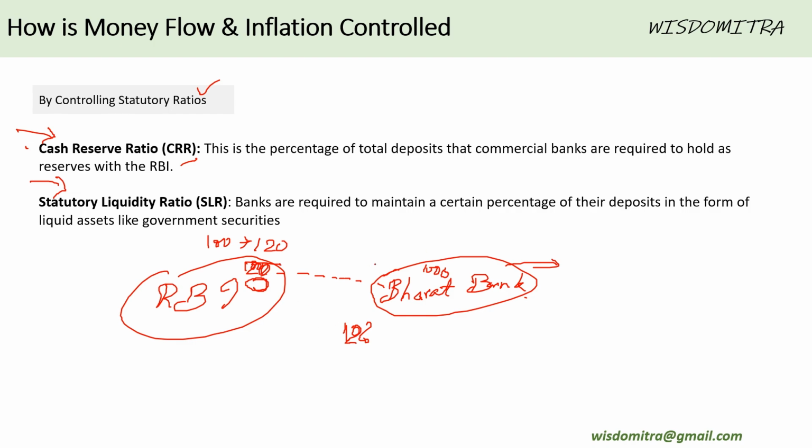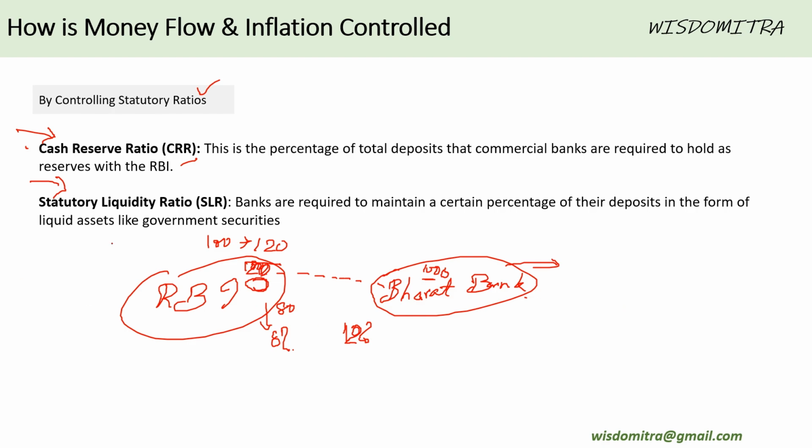So that's how RBI sucks away money from the banks. Again, it would do it in the reverse manner also. Suppose it wants to put some currency into the banks, it would say instead of 10%, keep only 8% with me. That means if a bank has 1000 rupees with it, only 80 rupees it's supposed to keep with RBI. The remaining money, it would be able to use for giving away loans to the people, which in turn would put money in the hands of people.